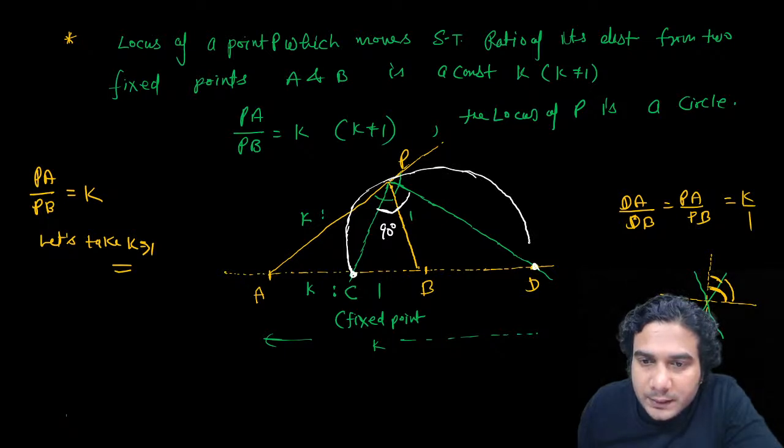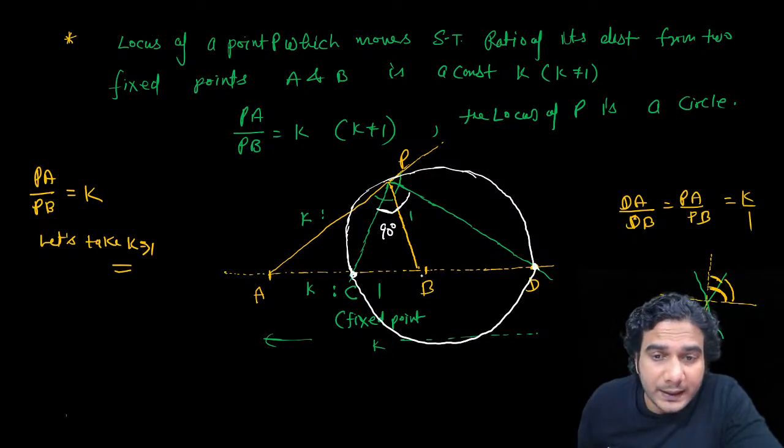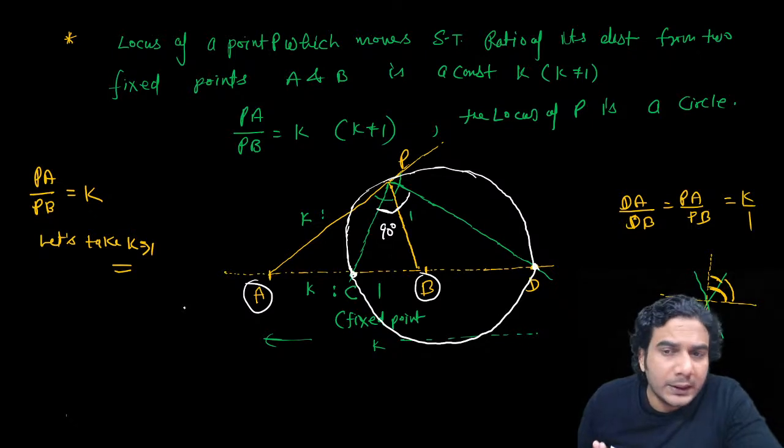Circle is like this. So the locus of P is a circle. A and B are not the diametric endpoints: B is inside the circle and A is outside the circle. I'm repeating this because it will be very important in complex numbers, and in general we are going to remember this.